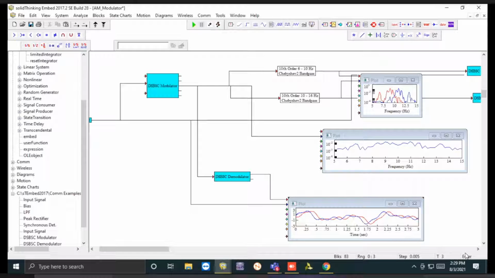Students, as I told you, feel free if you have anything to discuss regarding DSBSC or SSBSC, please ask. Next time we'll go for the hardware lab. Most probably, it depends, but as per the tentative schedule, we'll go for the hardware lab. Regarding the simulation lab, we discussed amplitude modulation in the last class, and today we have discussed DSBSC and SSBSC, and I will provide you the system so that you can perform all the AM, DSBSC, and SSBSC experiments yourself. Before that, I want to know if you have any query, feel free to ask.